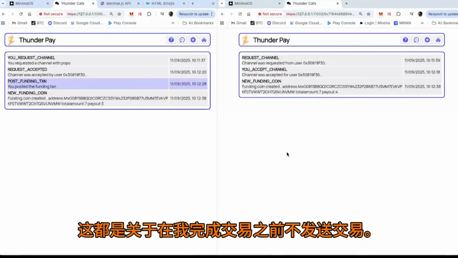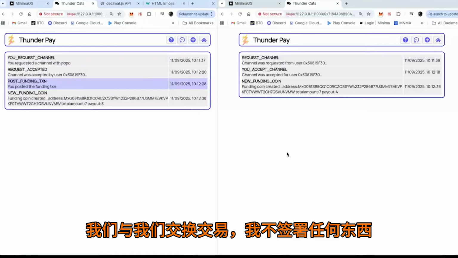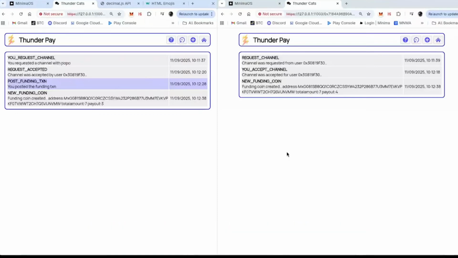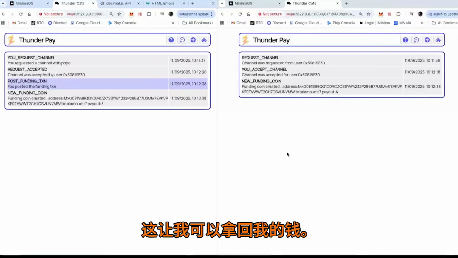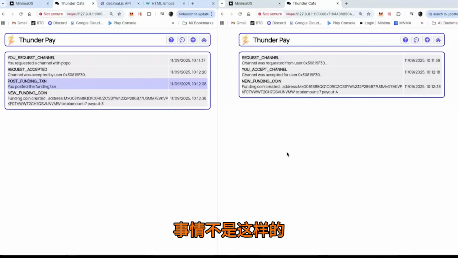So this is all about not sending transactions until we swap transactions with each other, and I don't sign anything until I have the transaction that allows me to get my money back. It's not like I sign a transaction and send it to you and say, hey, you sign it and post it. That's not how it works. We both have to be sure that the person has signed the correct piece of data, and I check all of that before we do anything.